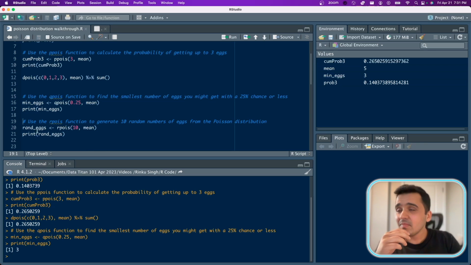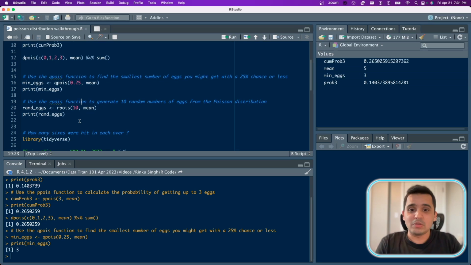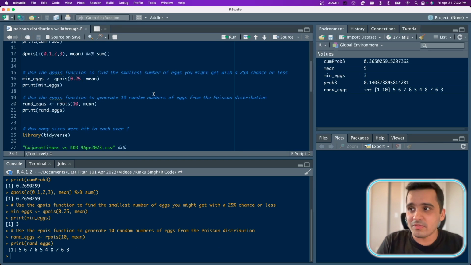And the rpois function is to generate 10 random numbers of eggs. If we don't have a sample with us, we could use rpois to generate some samples of the number of eggs. So if I'm saying I have a hen which is laying 5 eggs a week, I can generate 10 samples of some similar behavior of the hen. So I have the hen laying 5 eggs, 6 eggs, 7, then 4, 8, 7, 6, 3, and so on. So this is like generating an artificial hen's numbers.